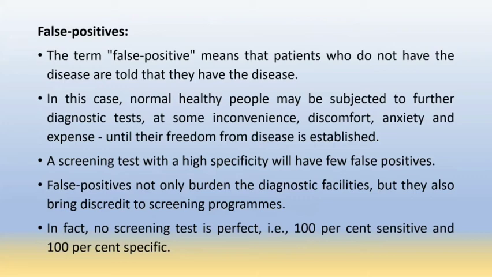In this case, normal healthy people may be subjected to further diagnostic tests with some inconvenience, discomfort, anxiety, and expense until freedom from the disease is established. So a screening test with high specificity will have few false positives. So it is inversely proportional. High specificity will give few false positives.